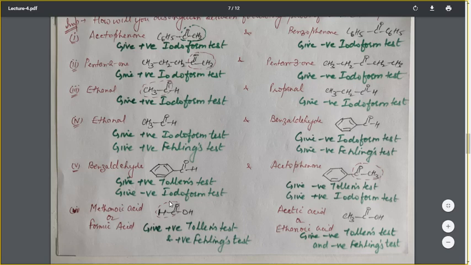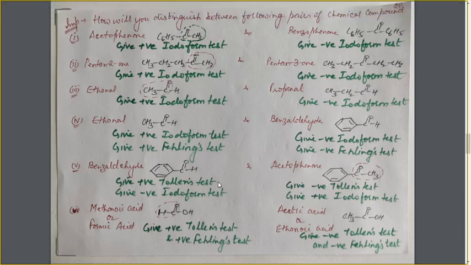Next is benzaldehyde and acetophenone. One is an aromatic aldehyde and the other is a ketone, so benzaldehyde will give the Tollens test and acetophenone will not give the Tollens test, because the Tollens test is not given by the ketones. And due to the presence of this CH3 group, acetophenone is a methyl ketone, so it will give a positive iodoform test, and benzaldehyde will give a negative iodoform test.